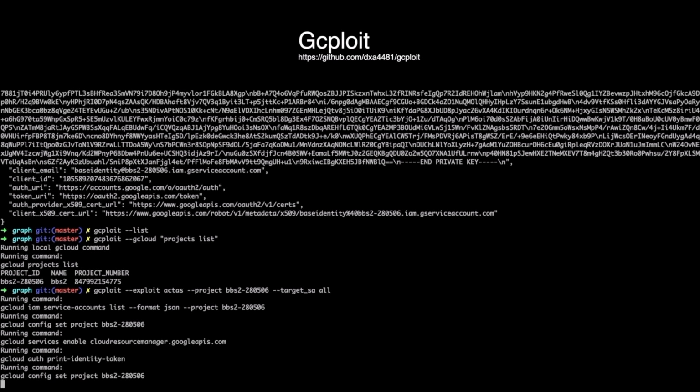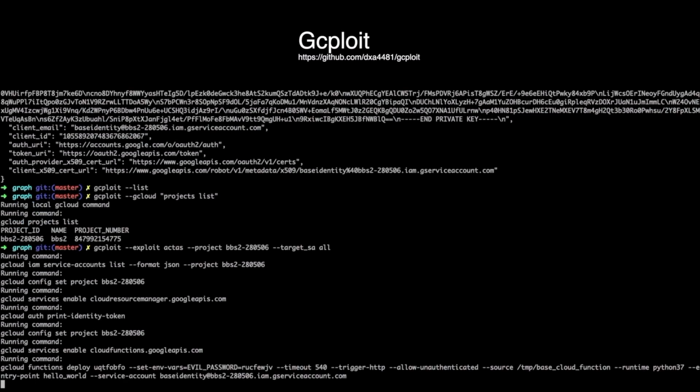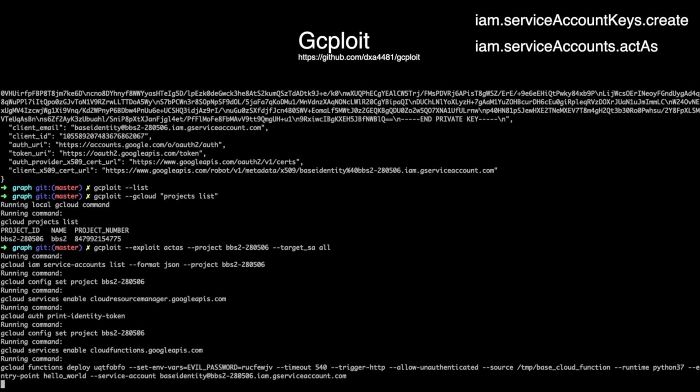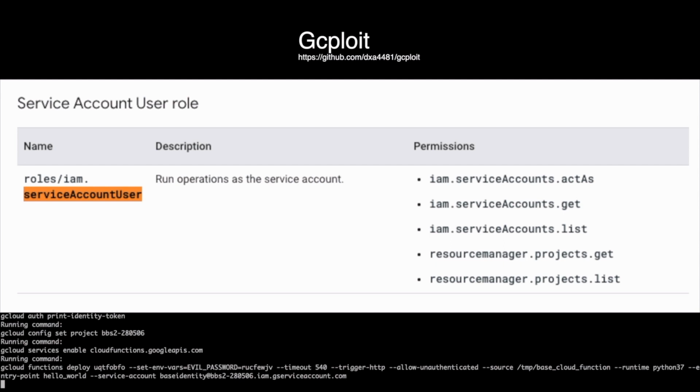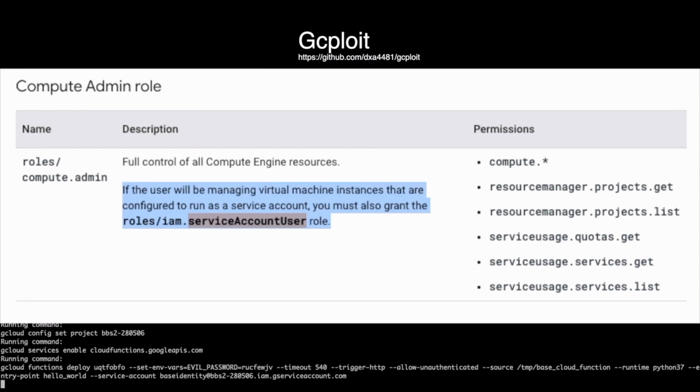Let's unpack what's happening now. Keep in mind the editor role has two ways to take control of all the service accounts in a project. The first is through creating tokens, and the second is through provisioning resources. There's another role that we haven't talked about yet, and that's the service account user role. This role is also pretty common, and is often given to users and service accounts that are meant to provision resources. Because some things like Cloud Functions require service accounts to be attached to them, this is the role that's usually granted to do that.